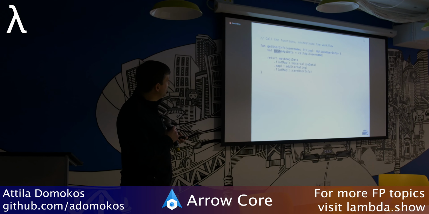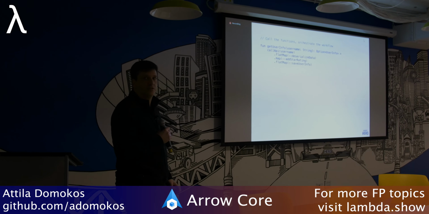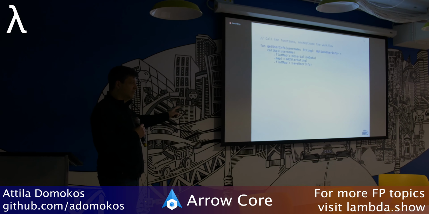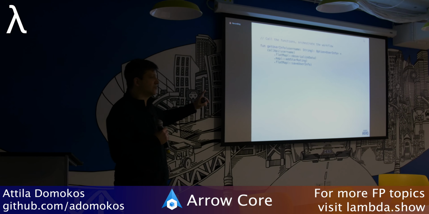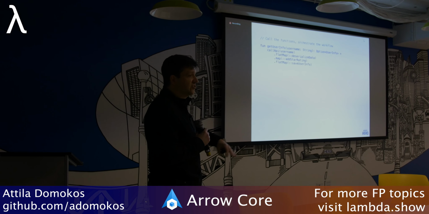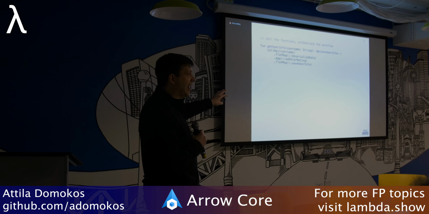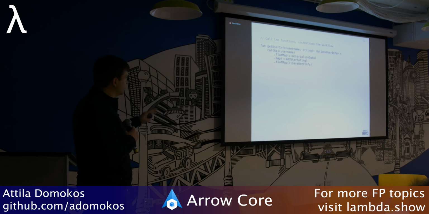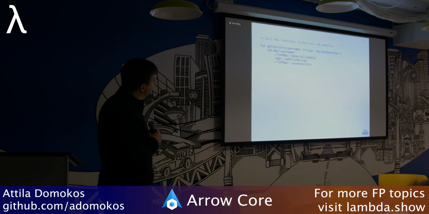Oh, but I don't need the maybe API data either, so I can get rid of that. And then, since it's only one expression, I can just use one expression body. And this is it. To me, this is beautiful. This code is beautiful because it tells so much. And it has so much knowledge about how to handle errors and exceptions that, we will get back to this slide, but this is basically the highlight of my presentation. This slide and this code.